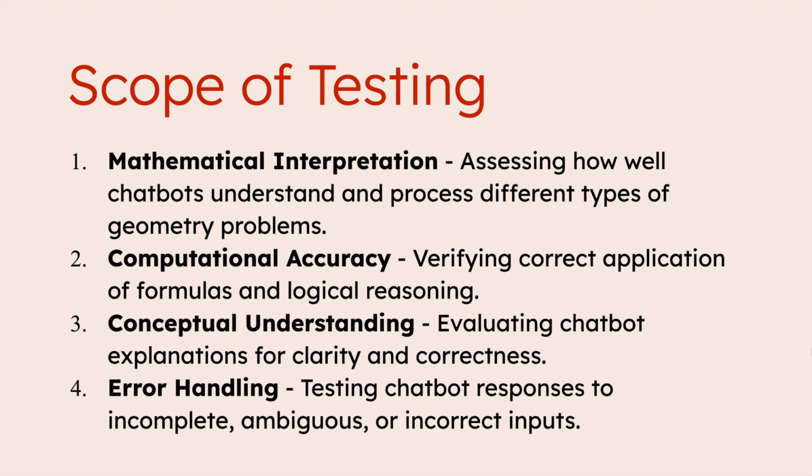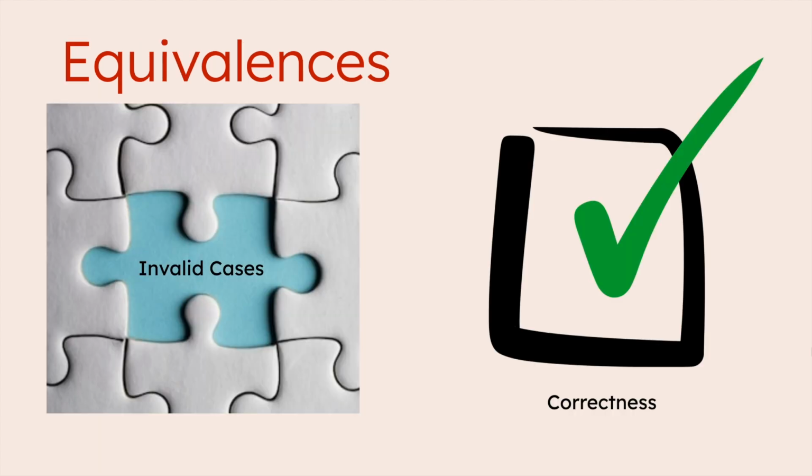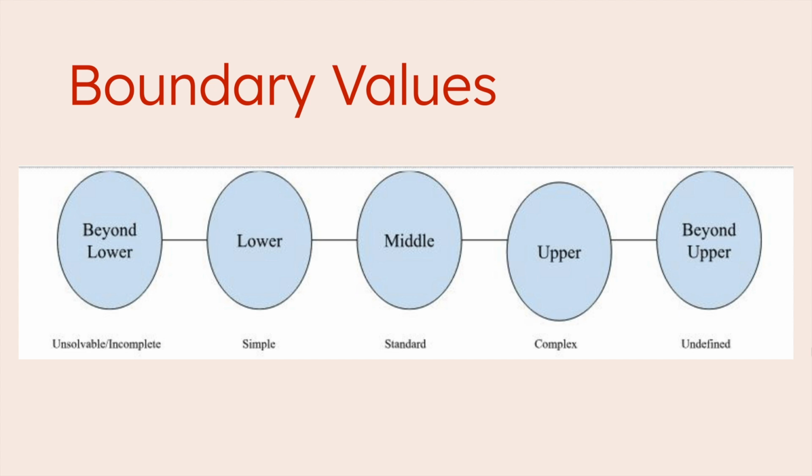The scope of these tests covered mathematical interpretation, computational accuracy, conceptual understanding, and error handling. The categorical partitioning of tests was done via the types of geometry problems. The testing equivalences were to see how chatbots could handle invalid cases as well as the correctness of their answers. Our boundaries beyond the lower were unsolvable or contained error, lower boundary was simple problems, middle boundary was medium difficulty, upper boundary was complex problems, and beyond the upper was undefined solutions.